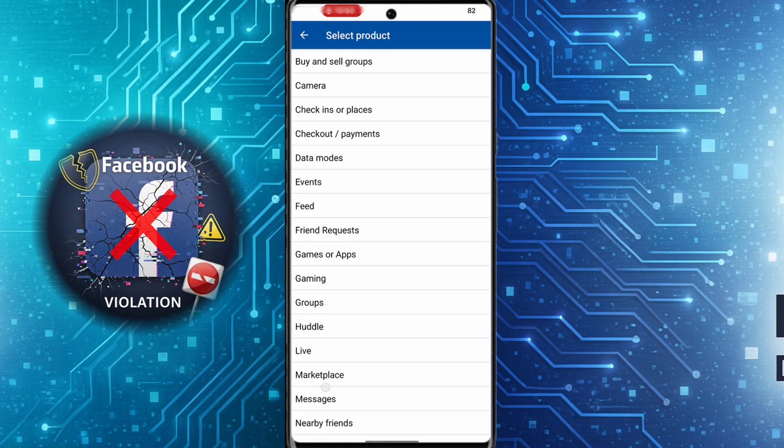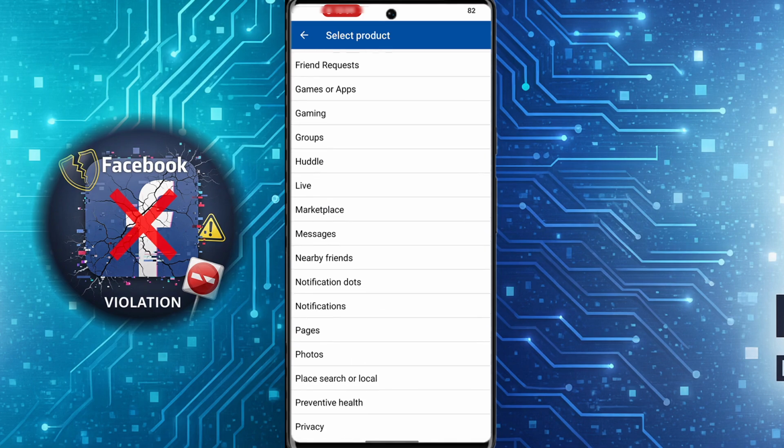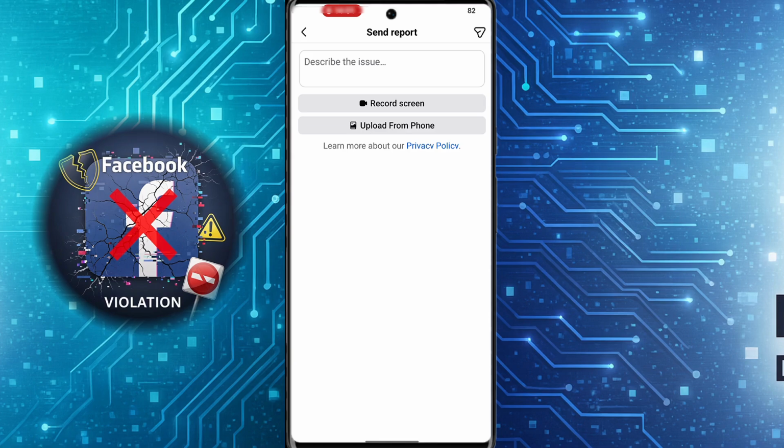Here you want to tap on include and then on this page you want to find page. Once you found page, tap on page and then you want to leave a brief description of your violation. You can record the screen and then upload from photos.